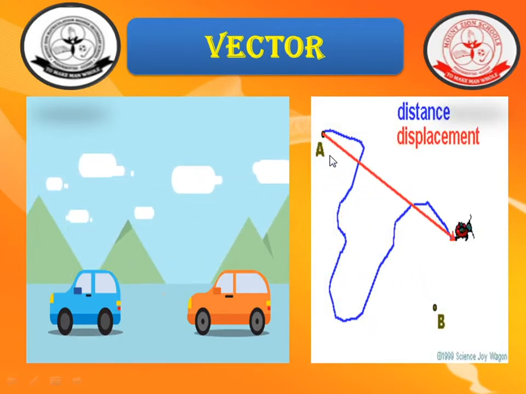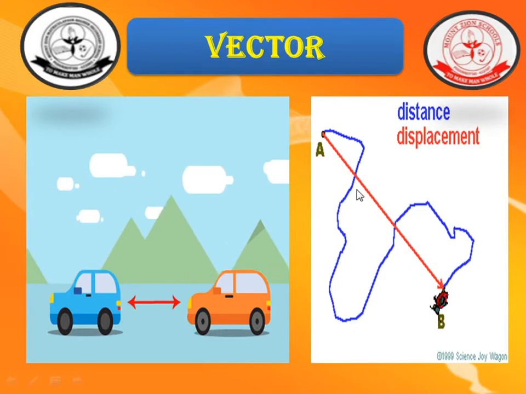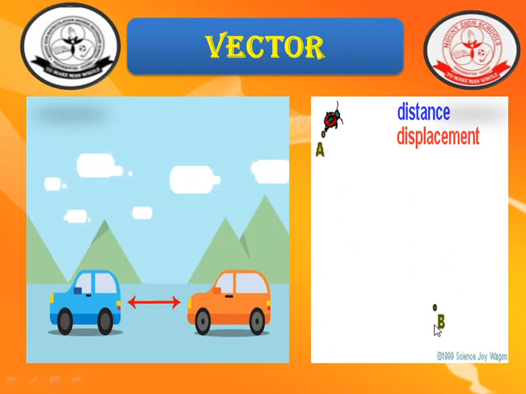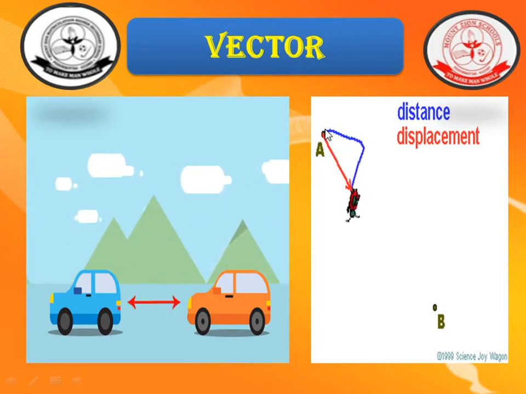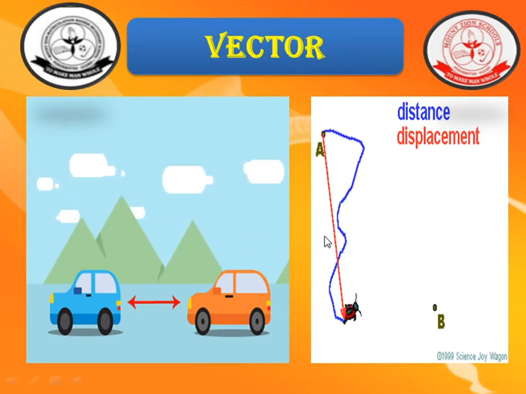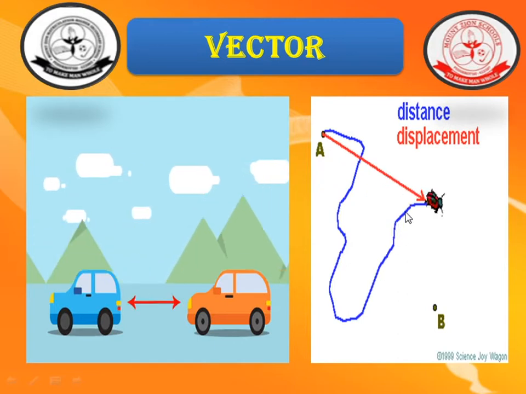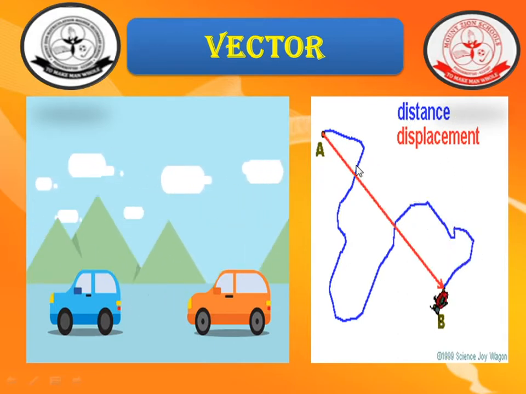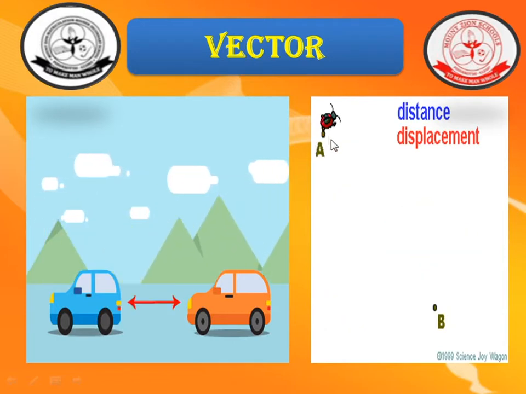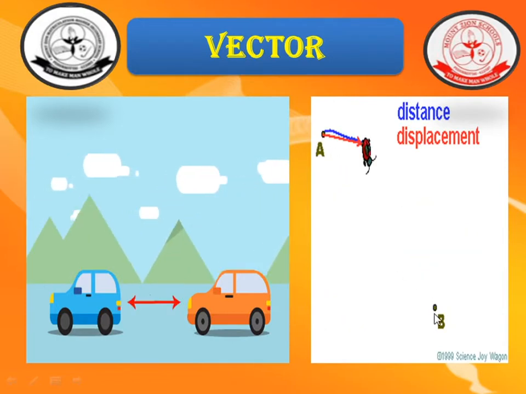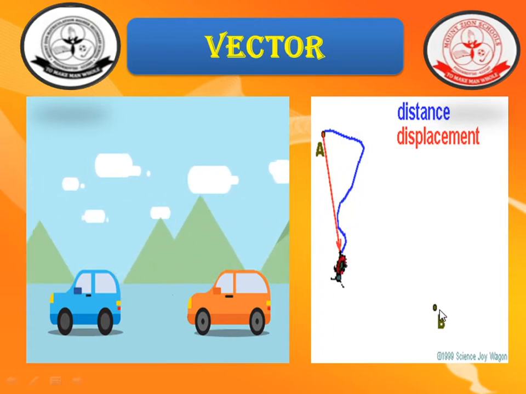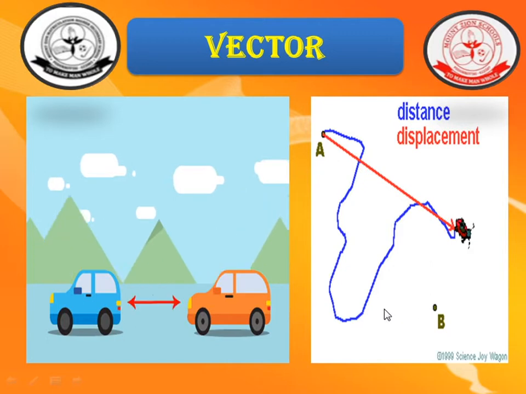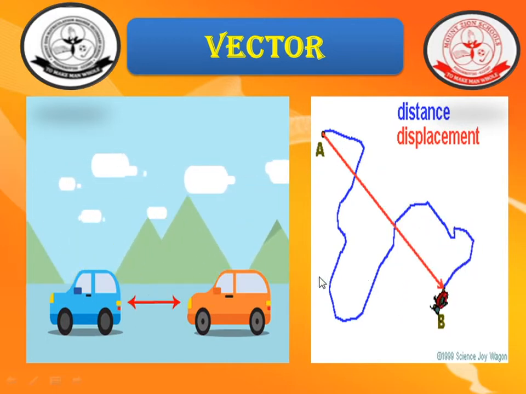Here an insect is moving in a random direction and reaches the point B. If you measure the total length of the path it covers, then it gives the distance. But if you measure the shortest distance between A and B, it gives the displacement of the object. That is the difference between distance and displacement.